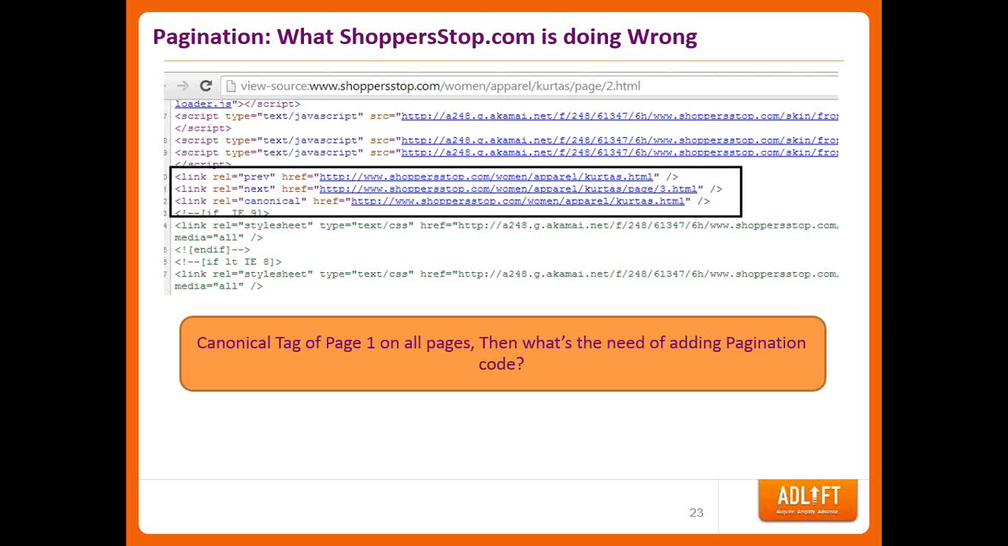So this is actually a part of page 2. Page 1, page 2, page 3. This is actually big content divided into multiple parts. And on the other hand, they have added a canonical tag of the main page. So they have those 2 codes which are conflicting with each other. One of the possible reasons the pagination is not working correctly.